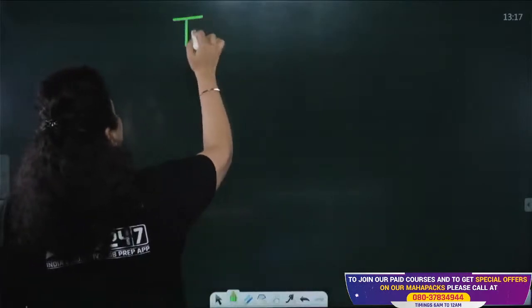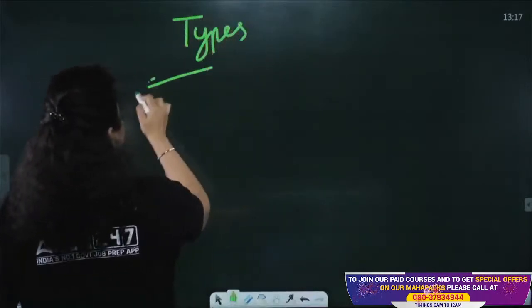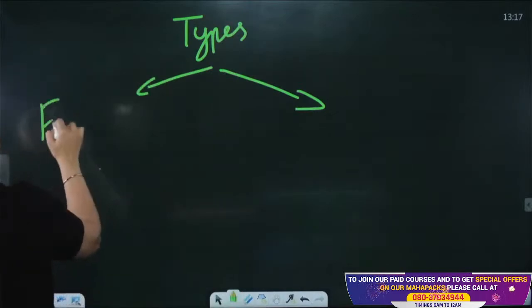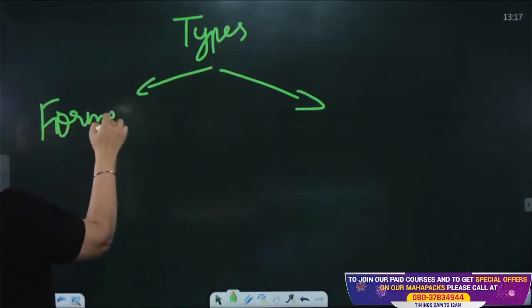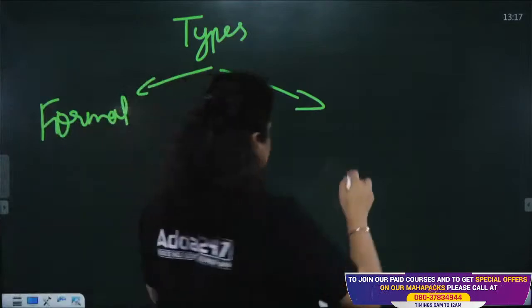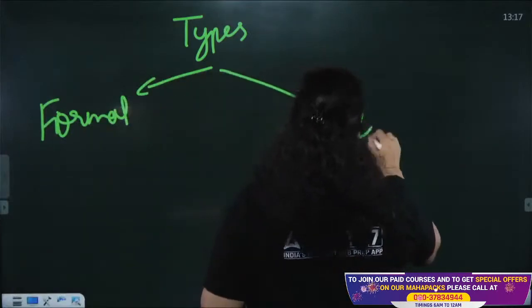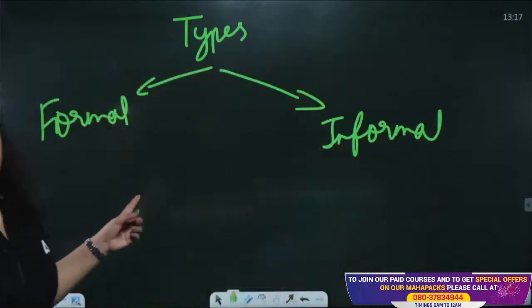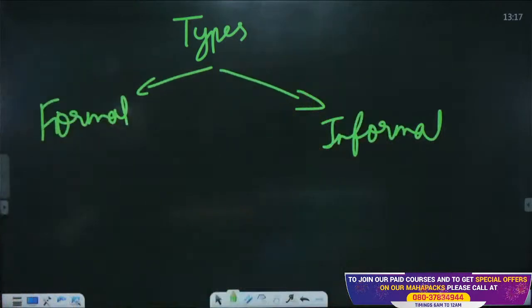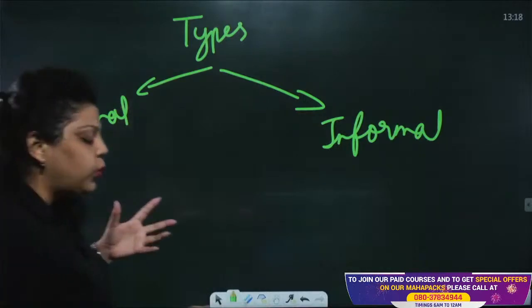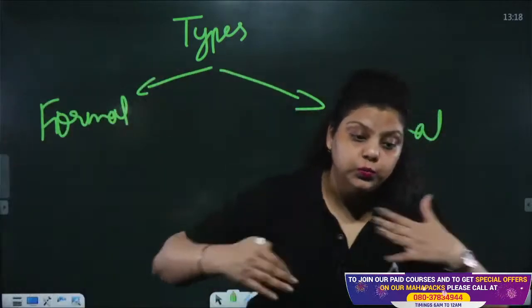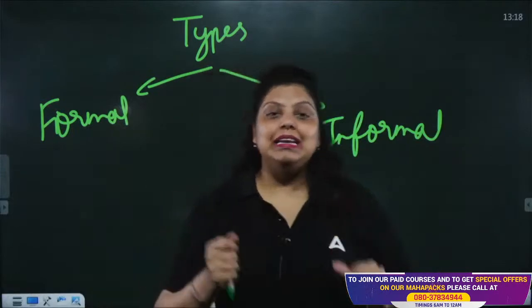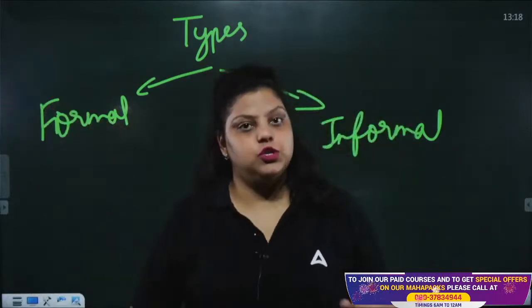Now, if I talk about the types of financial institution, we have two types. We have formal financial institutions. We have informal financial institutions. So, what is the difference between these two? The types of financial institutions, we have formal and informal. Formal financial institution is an institution which helps you to maintain a certain standard in the transactions.